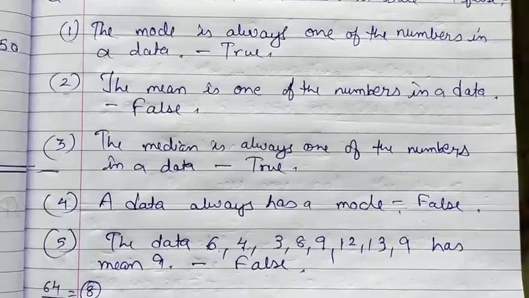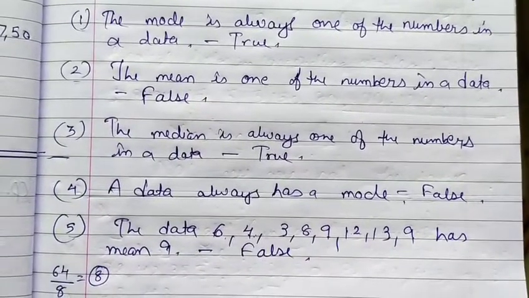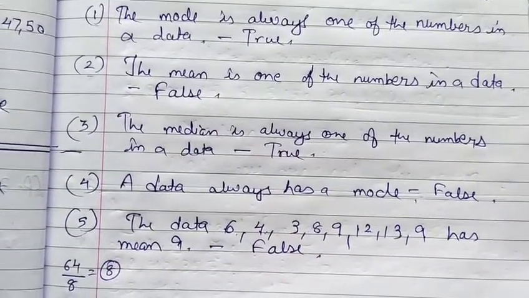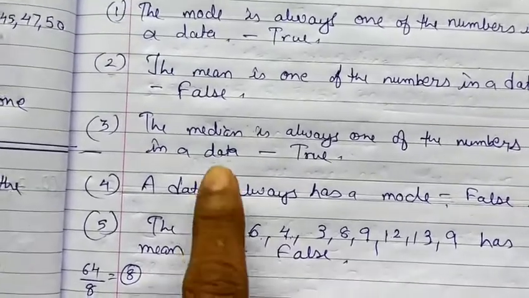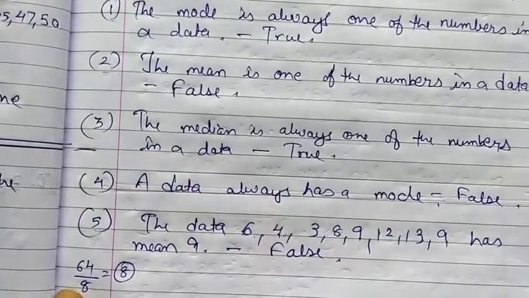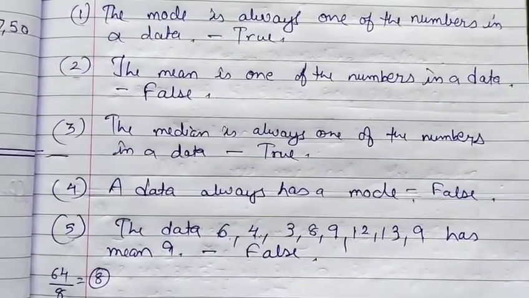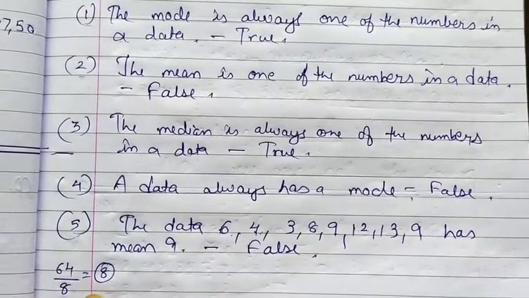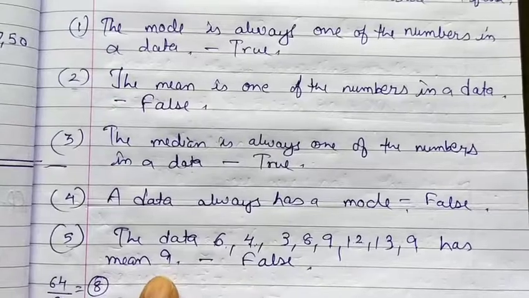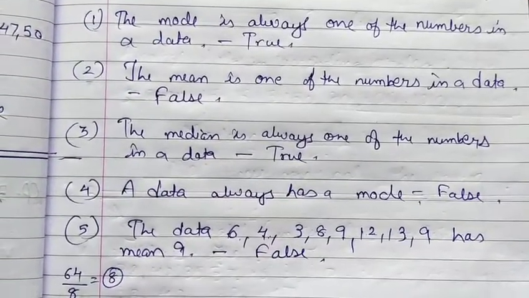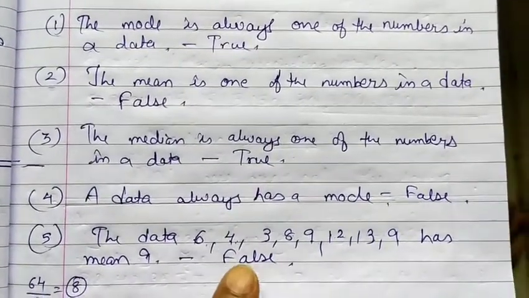The data 6, 4, 3, 8, 9, 12, 13 and 9 has a mean of 9. So first we have to get the total of these values, which is 64, divided by the number of observations: 1, 2, 3, 4, 5, 6, 7, 8, that is 8 observations. 64 divided by 8 gives 8. Here the value of the mean is given as 9, and we are getting the value of the mean as 8. That means the statement is false.